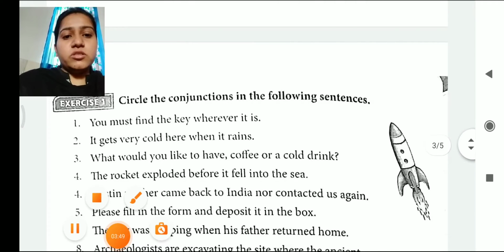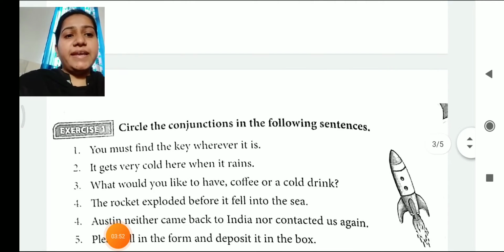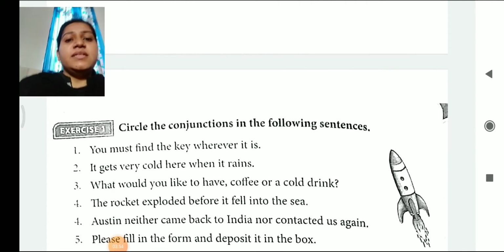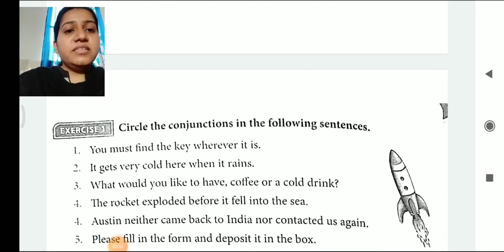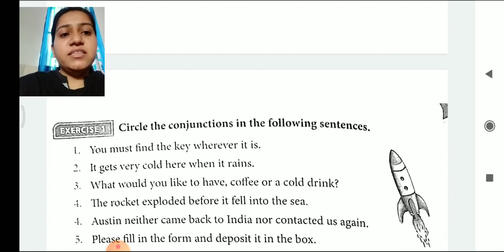My dear students, now we are going to start with the exercise of this chapter. Let's see the first exercise. Circle the conjunctions in the following sentences. So here we need to circle the conjunctions. First one is, when you find the key, you must find the key wherever it is. So here wherever is used as a conjunction which shows the place. So here the conjunction is wherever.